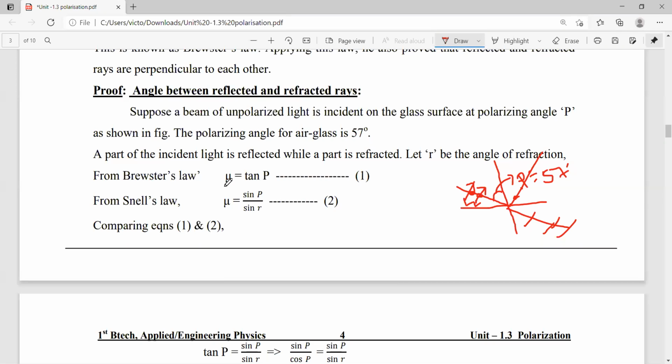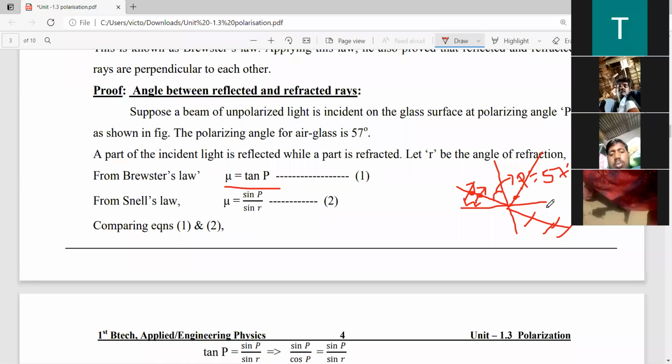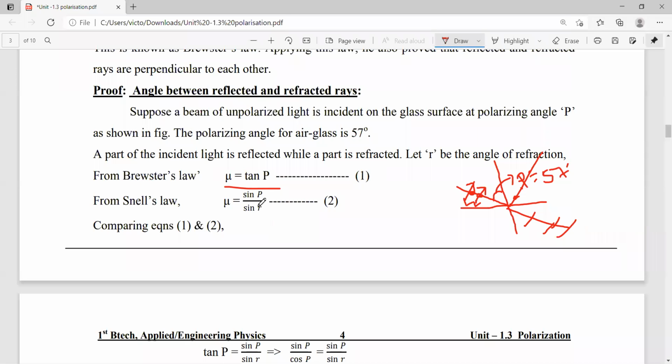According to Brewster's law, mu is equal to tan P. From Snell's law, mu is equal to sin P by sin r. Actually, sin i by sin r is Snell's formula; in place of i, we use P as the polarizing angle, the angle of polarization.